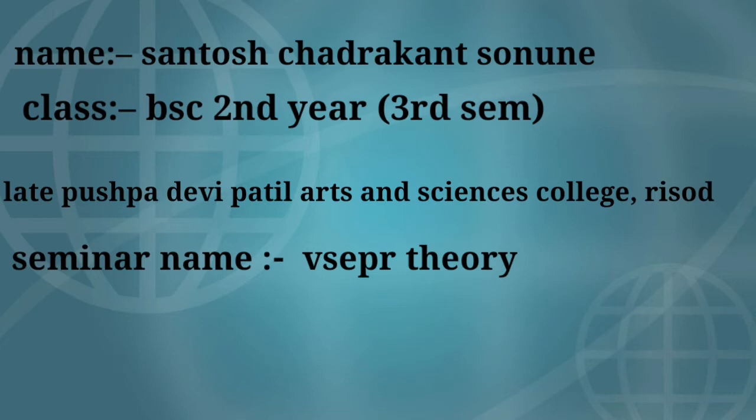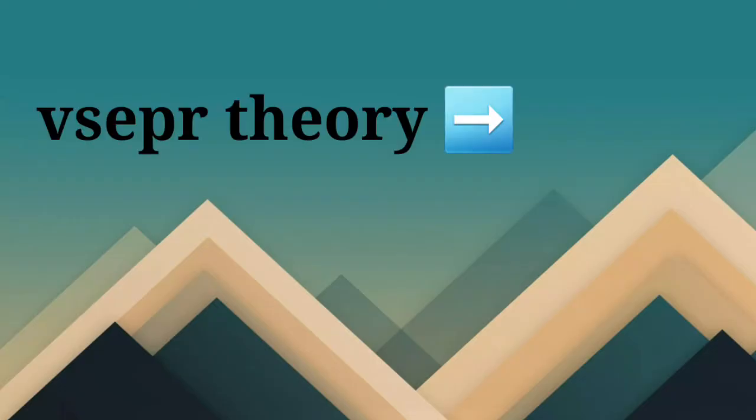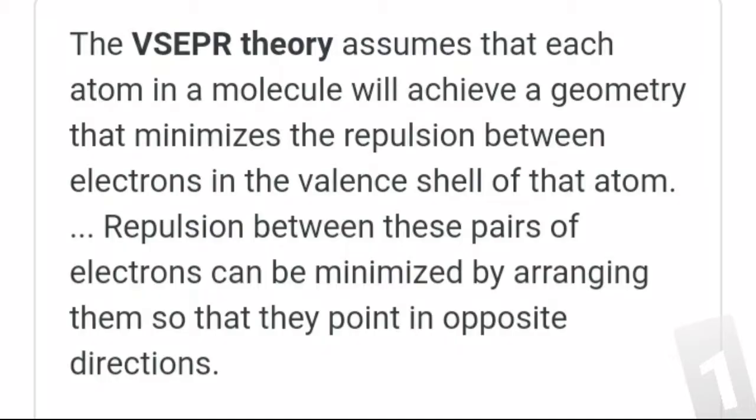My seminar name is VSEPR Theory. First point, VSEPR Theory. The VSEPR theory assumes that each atom in a molecule will achieve a geometry that minimizes the repulsion between electrons in the valence shell of that atom. Repulsion between these pairs of electrons can be minimized by arranging them so that they point in opposite directions.